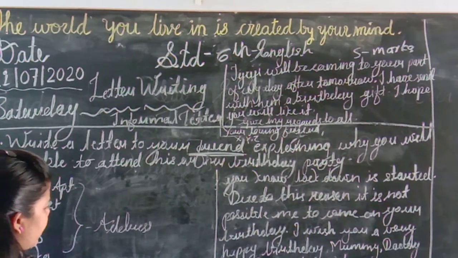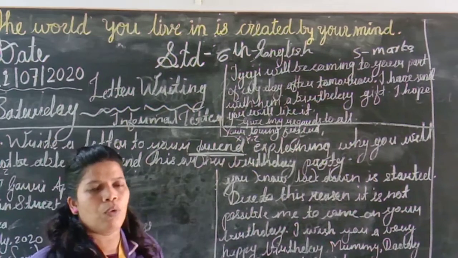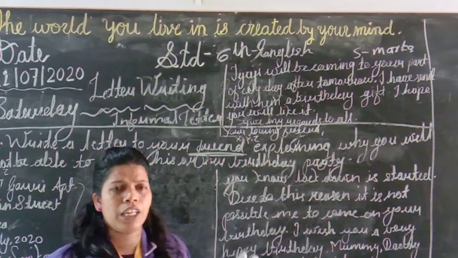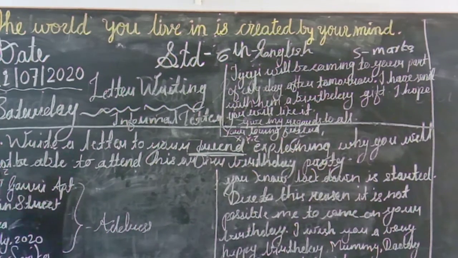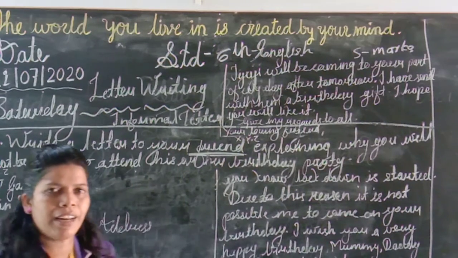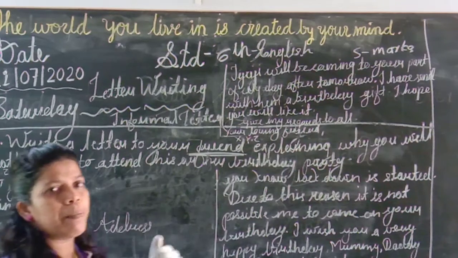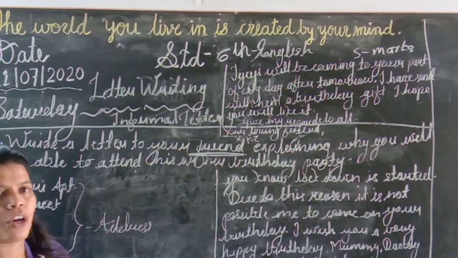I am sorry that I shall not be able to come for your birthday party. What do you have to mention first? That I am sorry that it was not possible for me, I shall not be able to come. His birthday is next. So previously you are writing in the letter that I shall not be able to come to your birthday party. Now it is not possible for me to come to your birthday party.